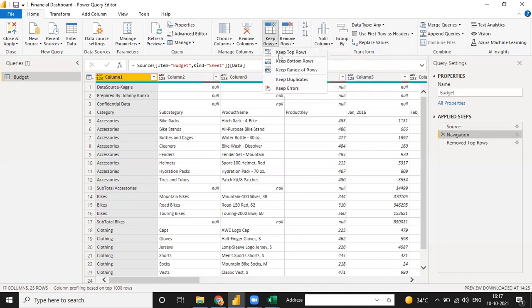Keep rows means, suppose you want to keep only rows 4 to 12, you just click on Keep Range of Rows, 4 to 12, and all the other rows will be deleted. There are multiple things, such as remove column and choose column. I already covered choose column with you: if you want to remove columns, you can go to choose column, select only those columns you want to keep, and click OK, and all the other columns will be removed.